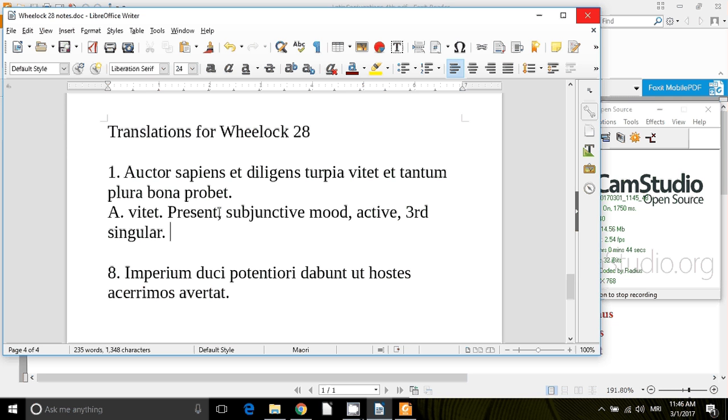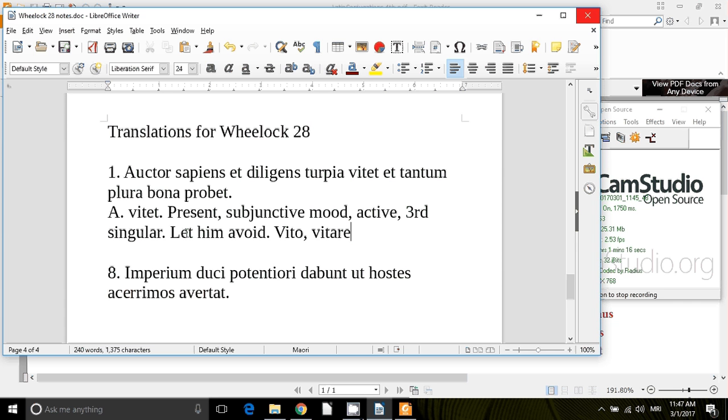So how do I translate this? Well, I've got subjunctive mood all by itself in the main clause. So that is the jussive use. So this is "let him avoid." The verb is vito, vitare. Does it have an odd perfect? Vitavi? I don't remember if it has an odd perfect. Vitum. But certainly vito, vitare. That much I remember. Let him avoid.